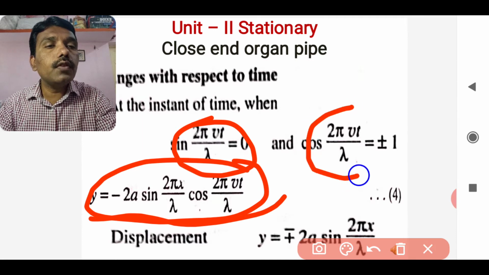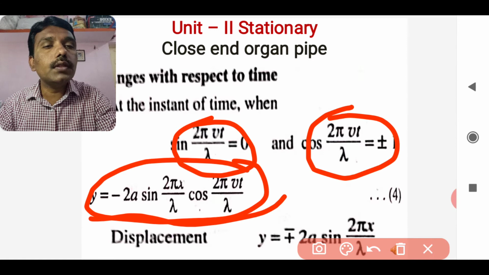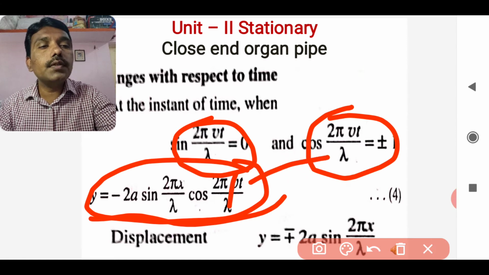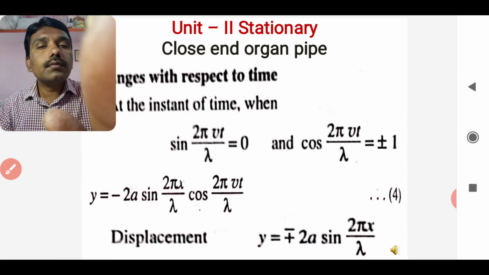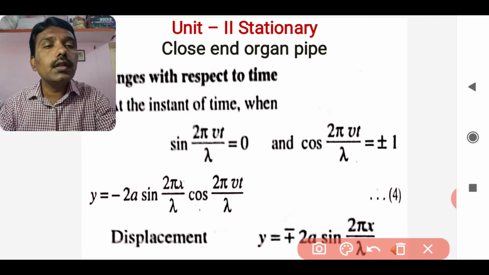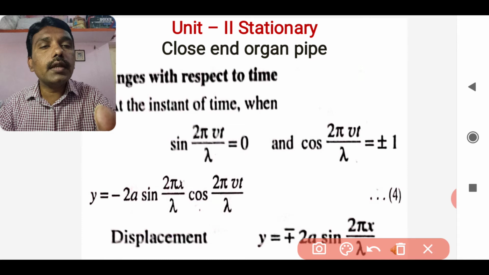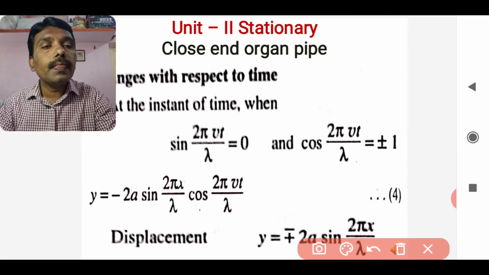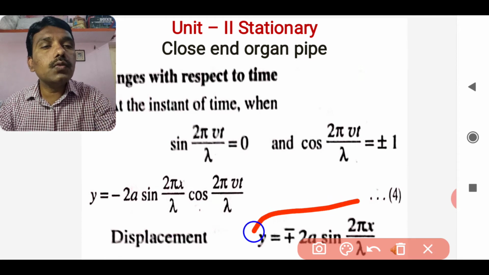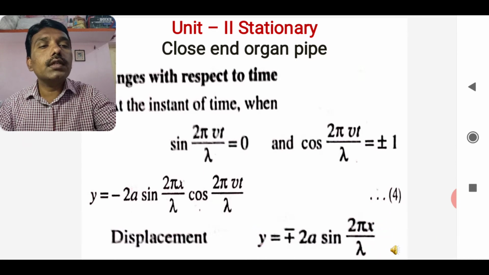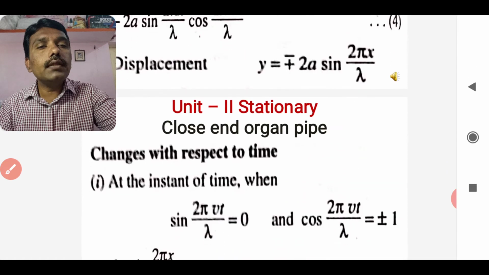There is cos of twice pi vt by lambda, and it will become 1. So the remaining displacement y will be plus minus twice a sine of twice pi x by lambda. This is the displacement for the case when sine of twice pi vt by lambda is equal to 0.